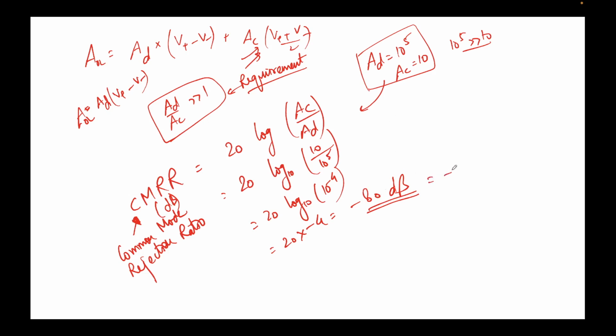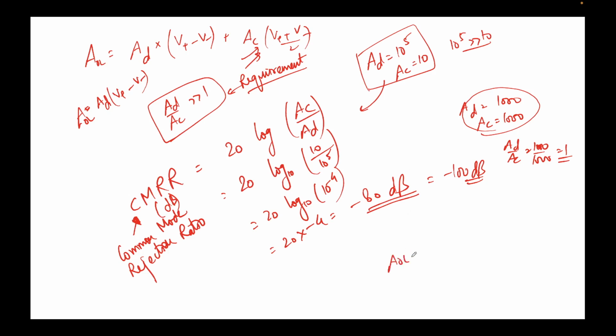So a good amplifier would even have minus 100 dB. I'll take one more example. AD equal to 1000, AC equal to 1000. So AD upon AC, 1000 upon 1000, is 1. This is very bad. Why? This term and this term are the same. So you see what the formula becomes.